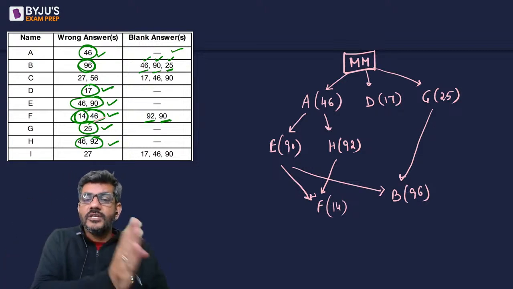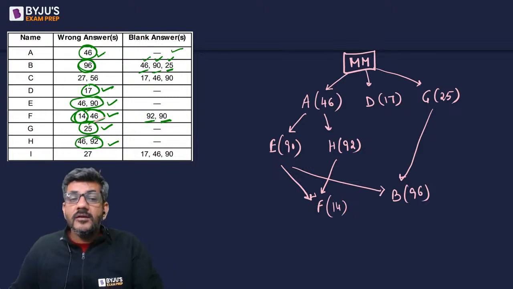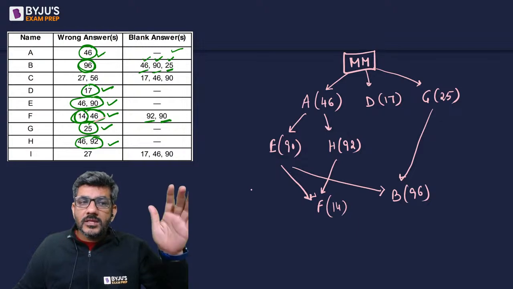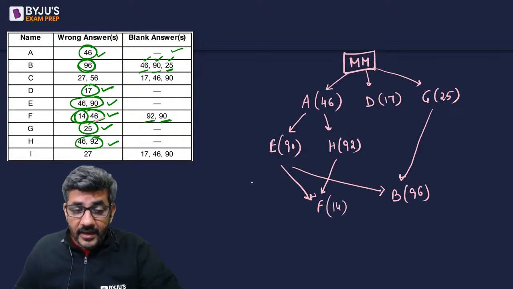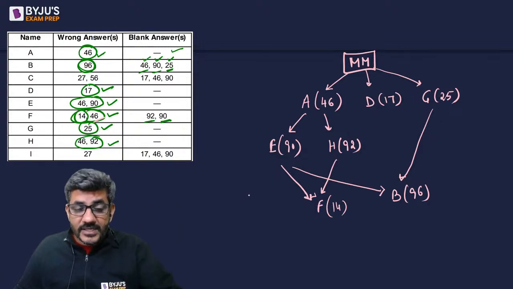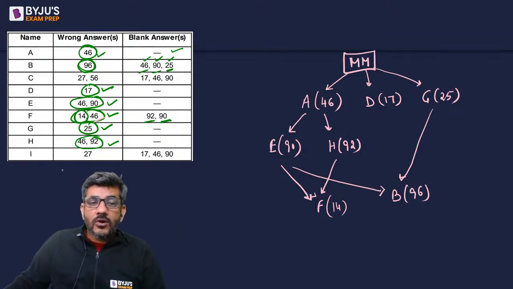F introduced the wrong answer to question number 14. So that's how till now we have sorted all the people except C and I. About C, I would still say we have not got 27 or 56 from anyone. So I'll talk about I now.